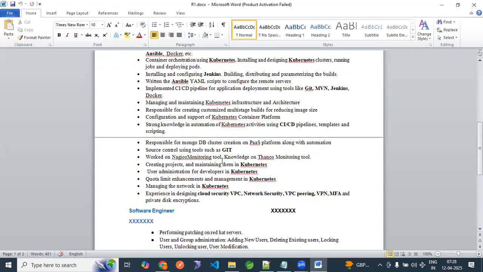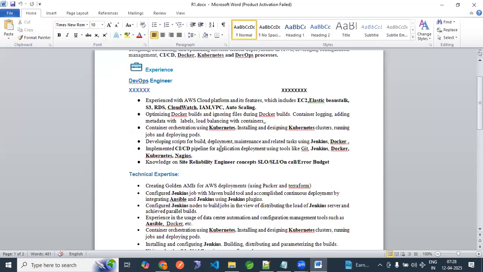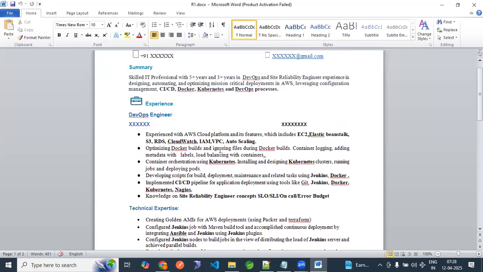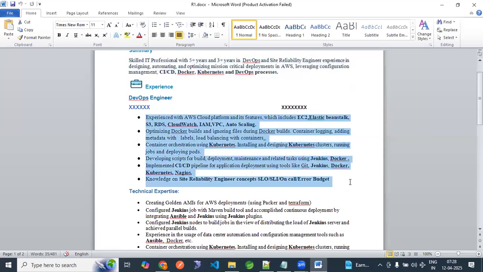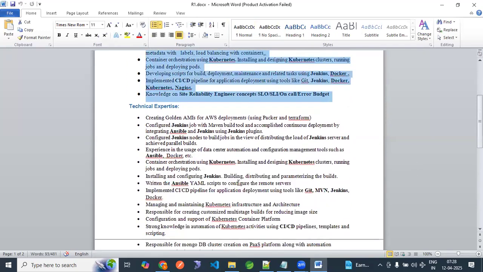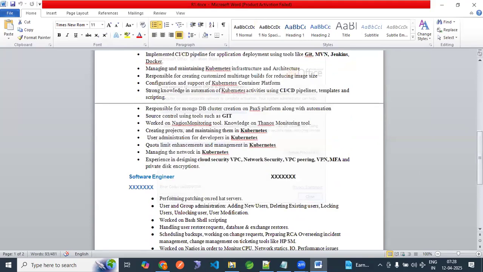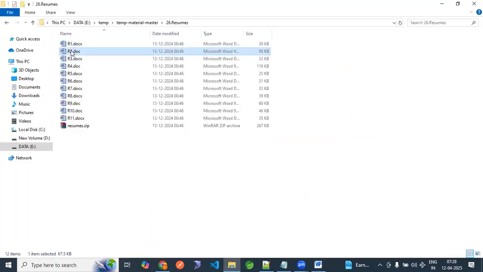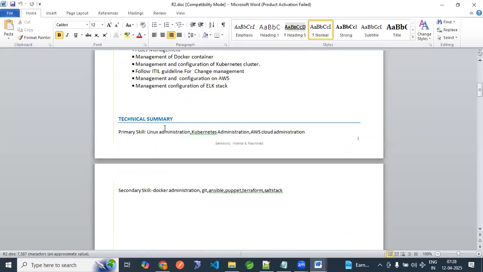Everything is mentioned. This shows how to present your resume, and how you have to make it according to your experience. In this way you have to mention whatever tech stack we are going to learn. We will share each and everything with you.